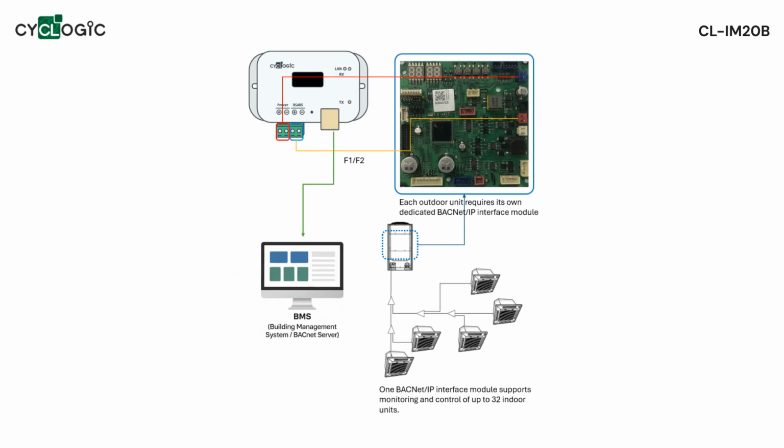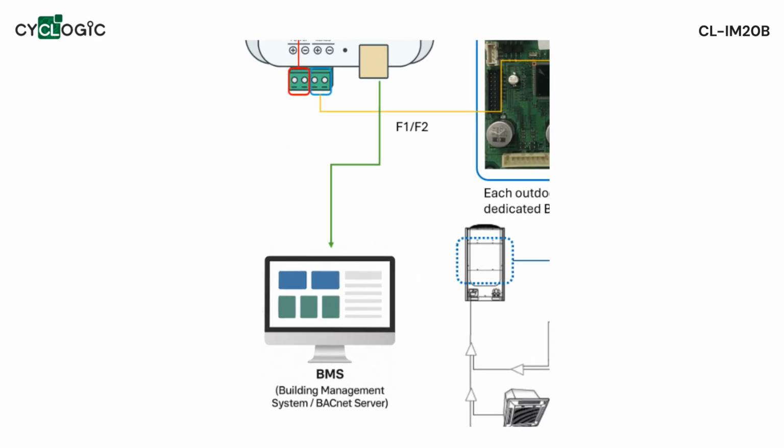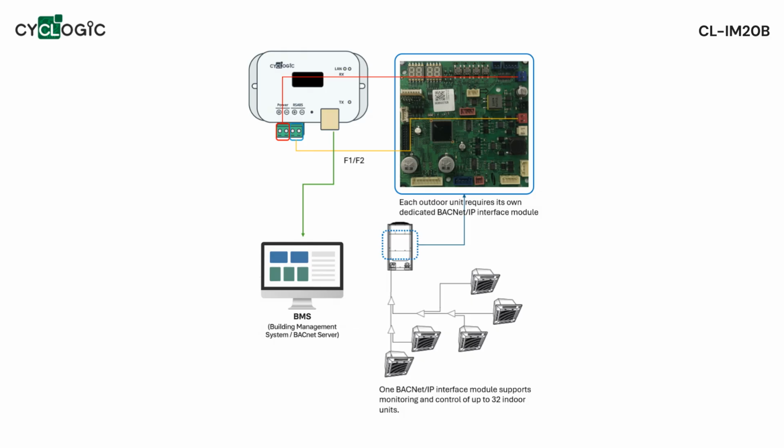On the other side, the CL-IM20B connects to the BACnet IP network via Ethernet, enabling seamless integration with building management systems. This dual interface design ensures stable, two-way communication between the Samsung HVAC system and any BACnet-based master platform.